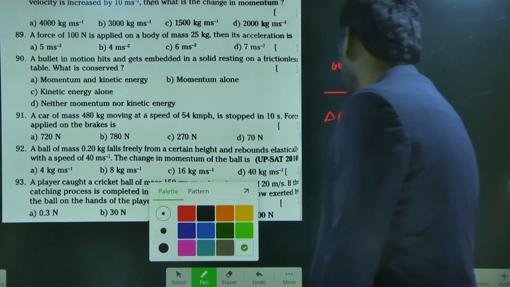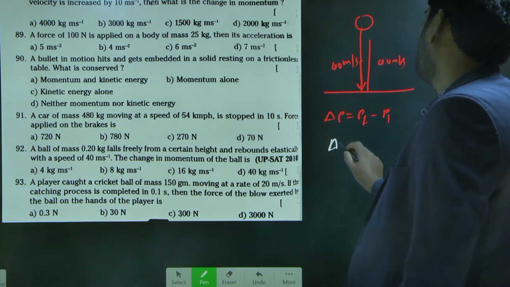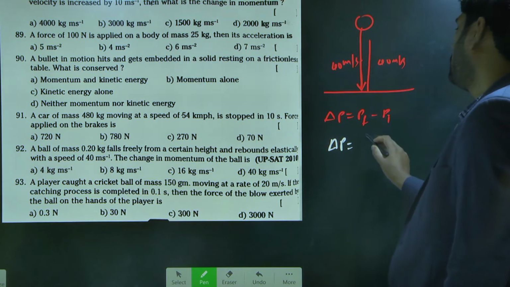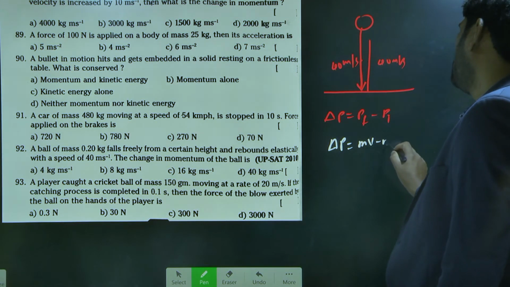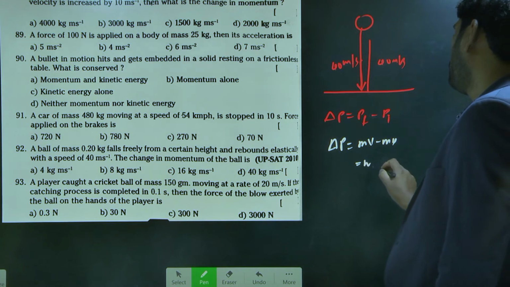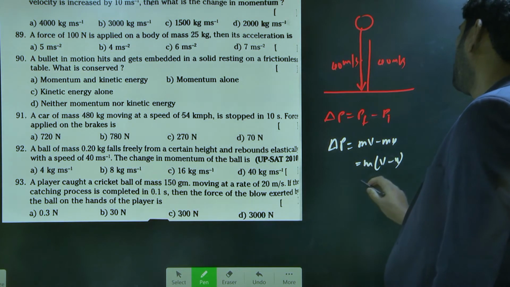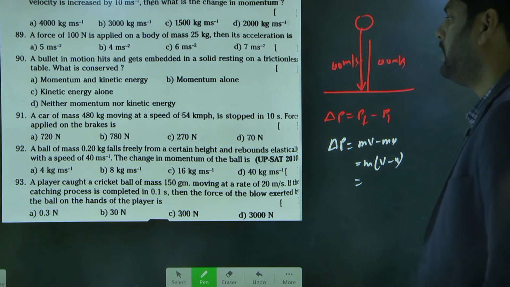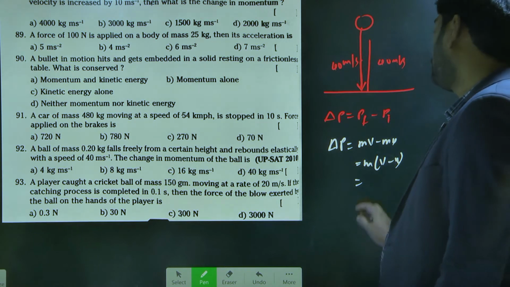Final momentum minus initial momentum. Delta P is equal to mv minus mu. Okay, m you can take common, v minus u. So what is the mass of the body? 0.2.